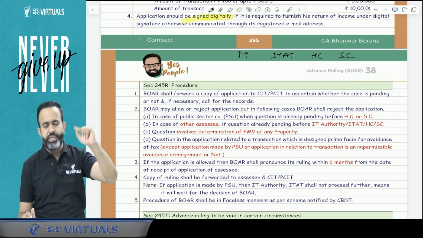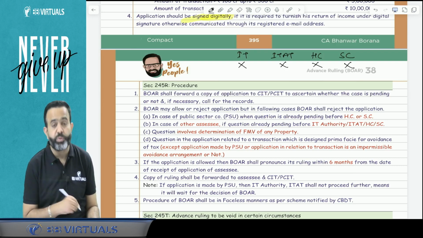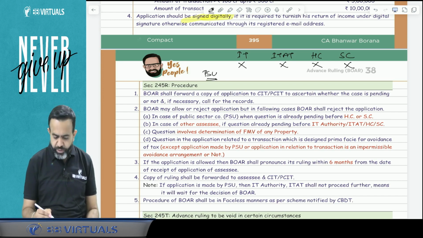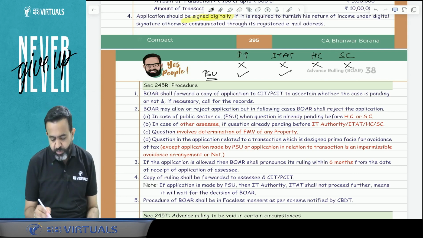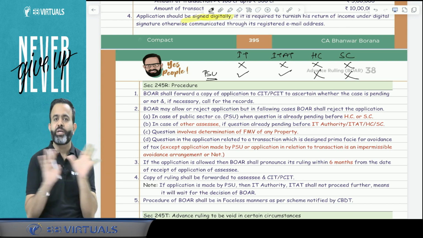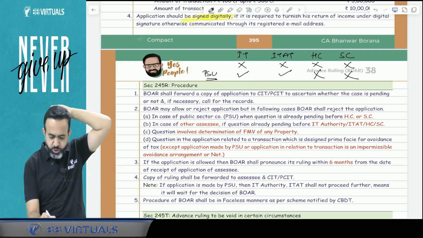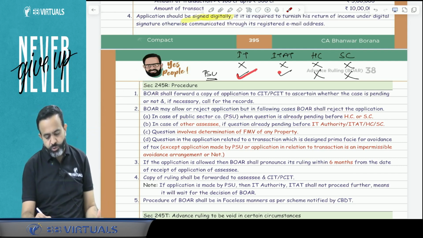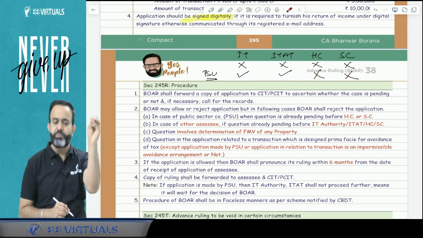Means if you wish to make an application for advance ruling, then your case should not be pending at the IT authority level, ITAT level, High Court level, or Supreme Court level. But guys, there is one exception. In case of a public sector undertaking, if your case is pending with the IT authority, then it's okay. If your case is pending with the ITAT, then it is okay. If your case is pending with the High Court or Supreme Court, then you cannot make the application to the authority for advance ruling. So in simple words, in case of other assessees, the case should not be pending anywhere. But in case of a public sector undertaking, if the case is pending with the IT authority or ITAT, then they can make the application to the board for advance ruling. Guys, if the case is pending with the High Court or Supreme Court, then they cannot apply for advance ruling.